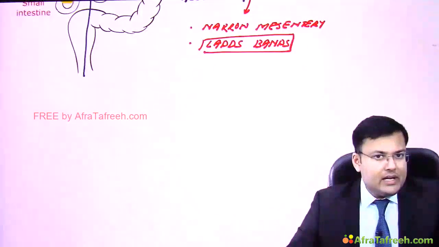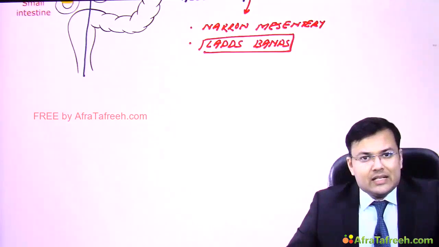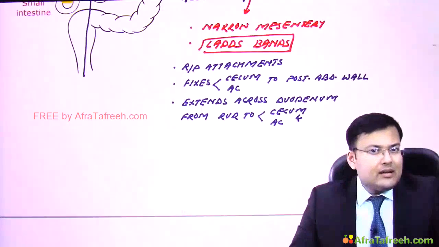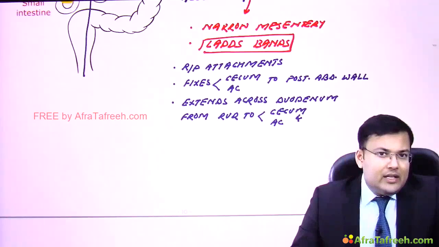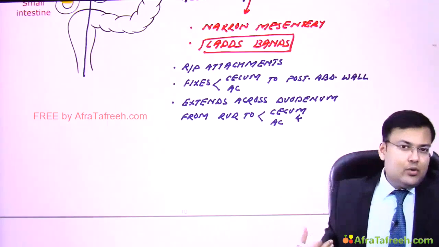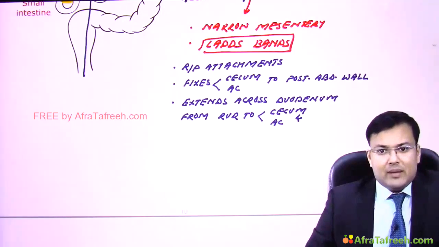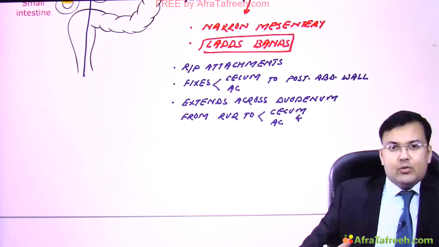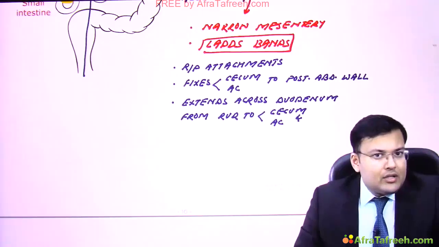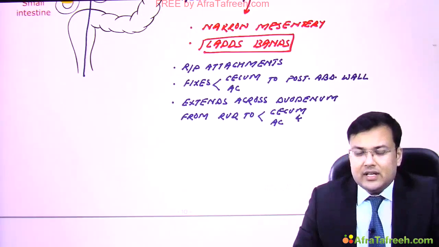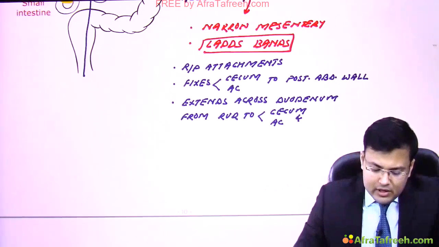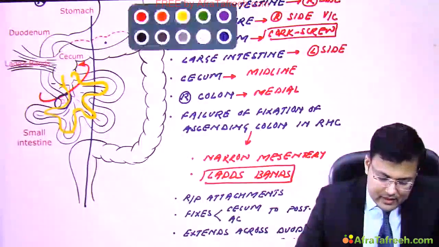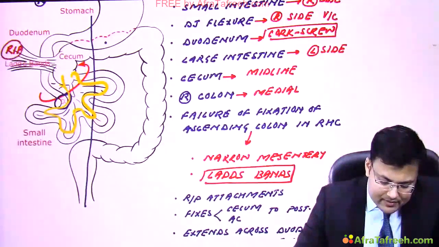Another question which is commonly asked is, what are Latz bands? Latz bands are the retroperitoneal attachments, and these bands are going to fix cecum and ascending colon to the posterior abdominal wall. Generally it extends from duodenum, exactly from right upper quadrant, and it goes to cecum and ascending colon. Why? Because these bands fix the cecum and ascending colon to posterior abdominal wall. So here you can see these are the Latz bands, and these are retroperitoneal attachments.